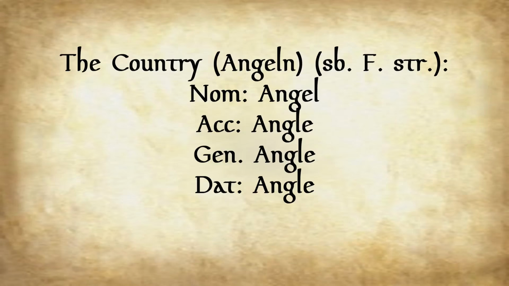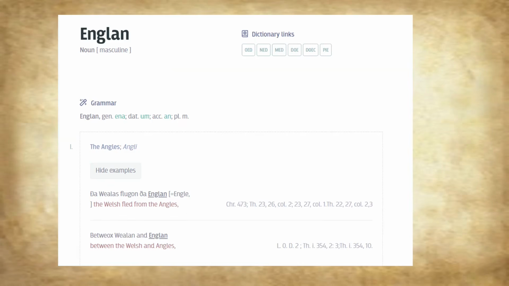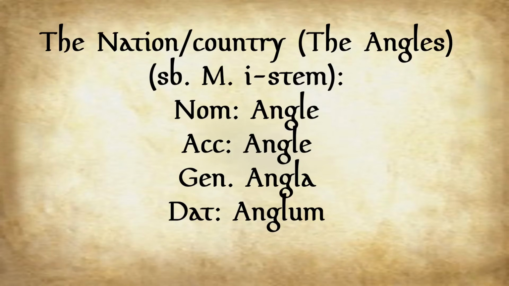So there's that, and then we're going to move on to, okay, so this is the I stem form, the anglais, or the angles, if you will. So we got anglais, anglais, angla, and then anglum. So this is a masculine noun, and this is all plural. That's something to bear in mind. But if we were to make things more interesting, we have, oh, right, we got to bear in mind something. This is strong.